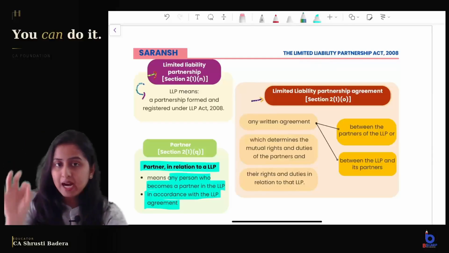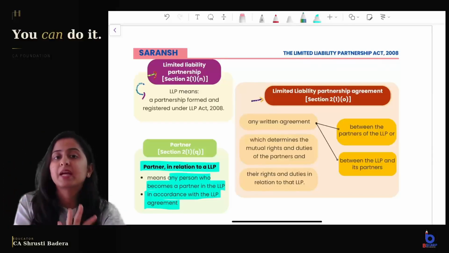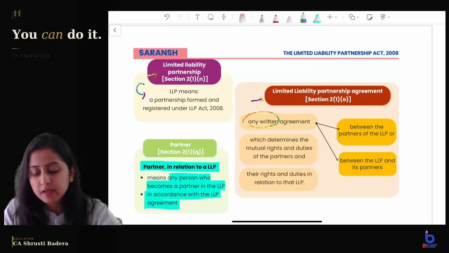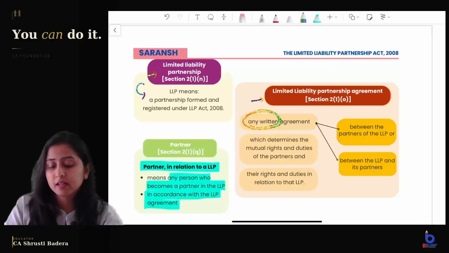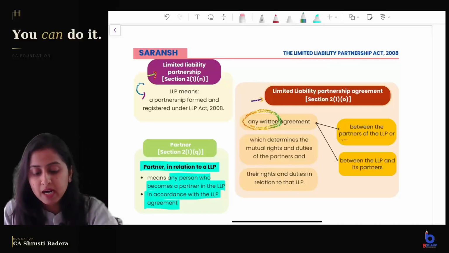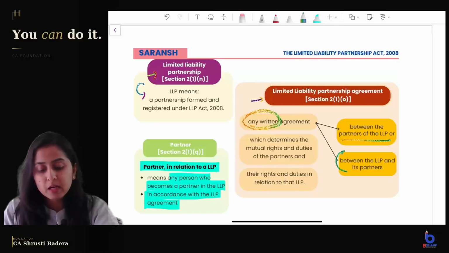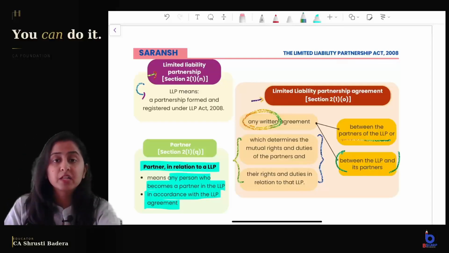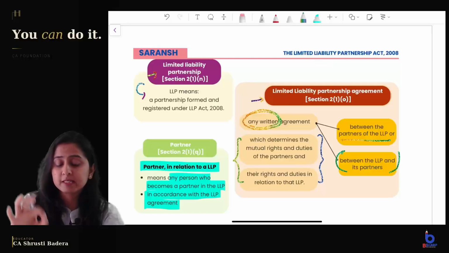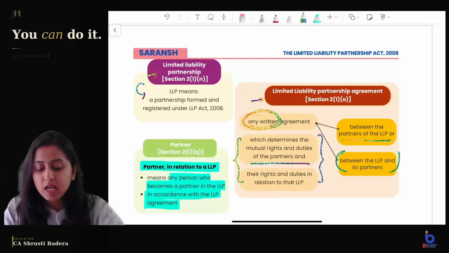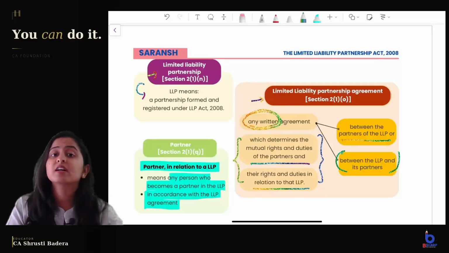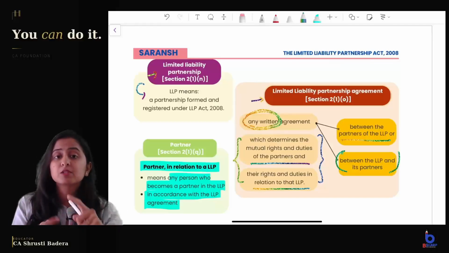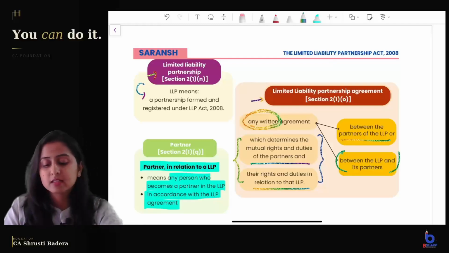LLP means a partnership formed and registered under the LLP Act 2008. Simple. And what is an LLP agreement? Any written agreement, not oral, between whom? Between the partners of the LLP or between the LLP and its partners, in which mutual rights and duties are given. So a written agreement which specifies the mutual rights and duties of the partners and their rights and duties in relation to the LLP.